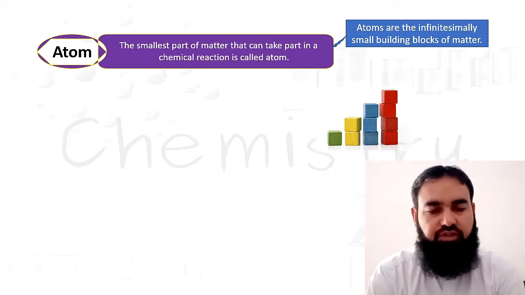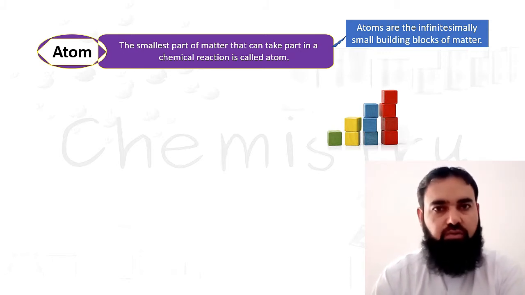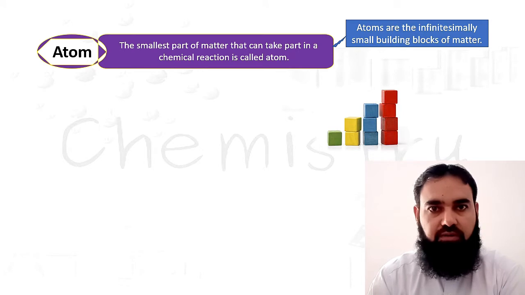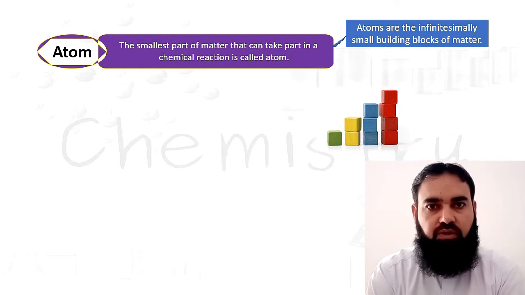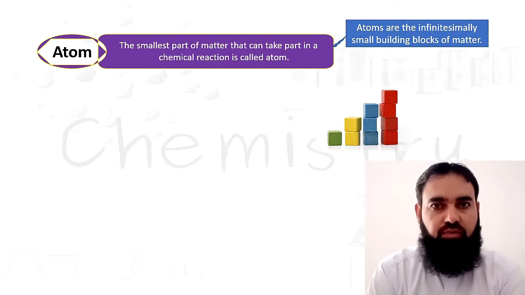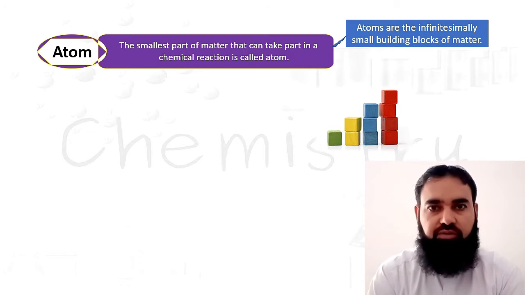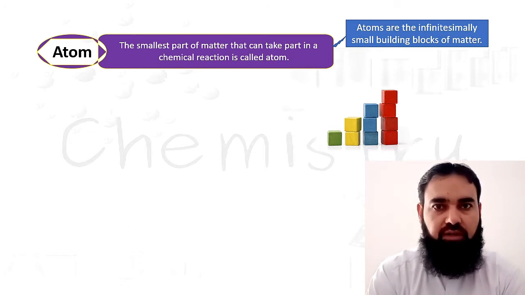Infinitesimally means extremely small, that cannot be divided into further smaller particles. That is, indivisible. Initially, it was thought that the atom is the indivisible part of matter, the smallest particle that cannot be further divided.